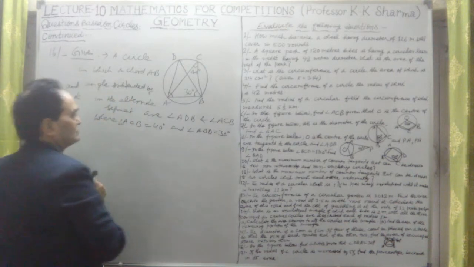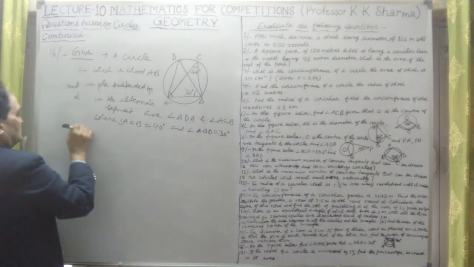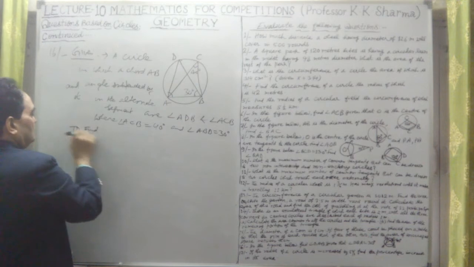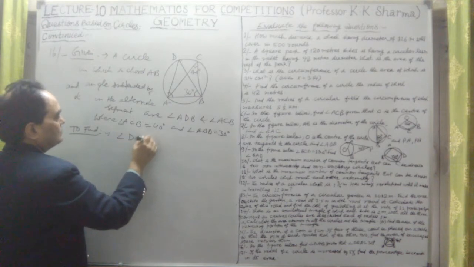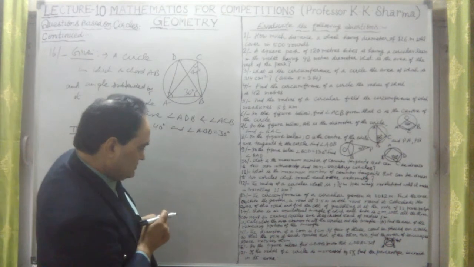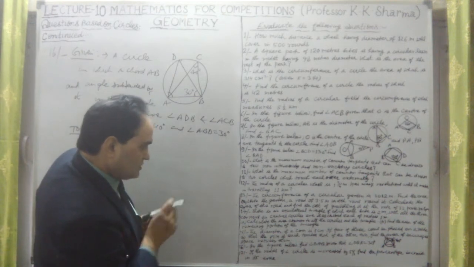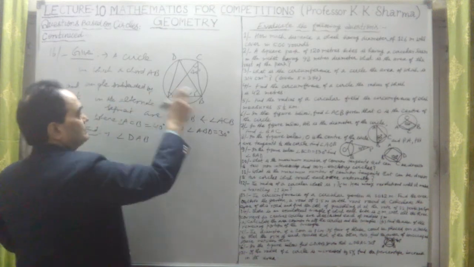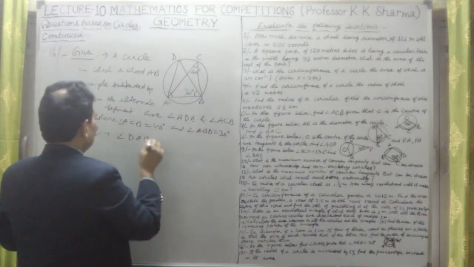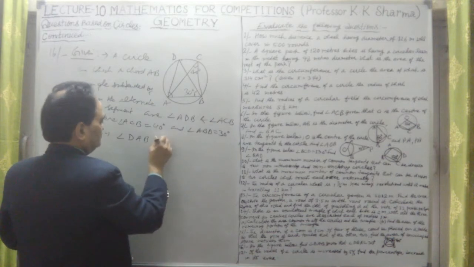This is also good. You have to find here the value of angle DAB. This angle we have to find out. Find angle DAB, given that angle DBA is 30 degree. Okay, let us take this.